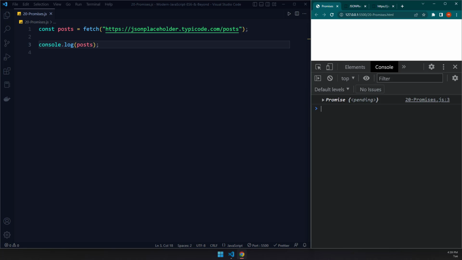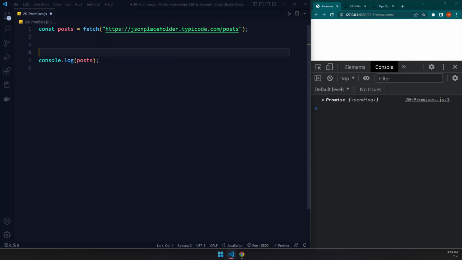Now, there is a method on this posts object that is going to give us our data. And that method is the then method. And the then method actually returns a promise for us. Now, we have not actually worked with promises yet, so we need to go ahead and work with them.